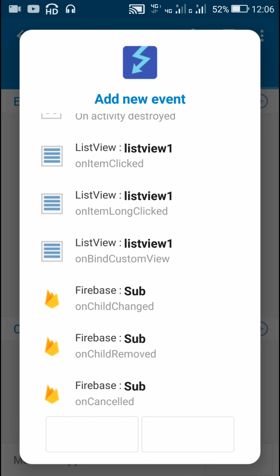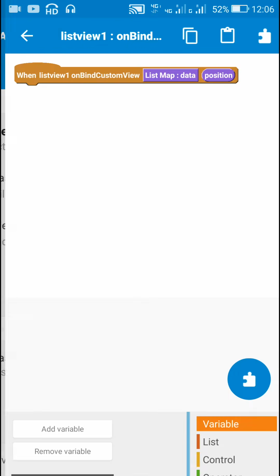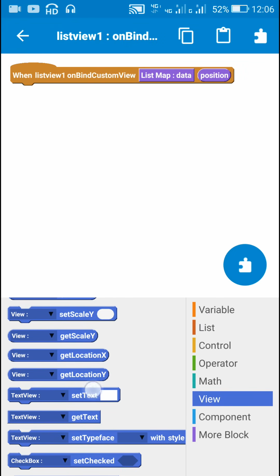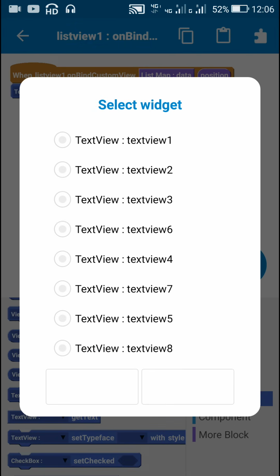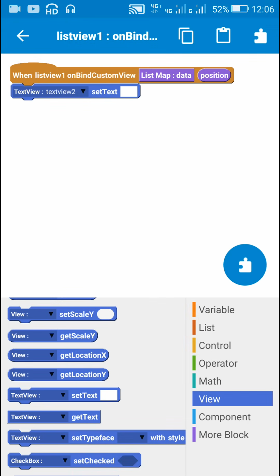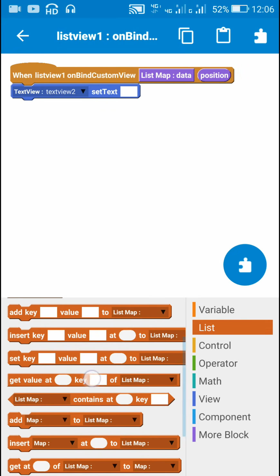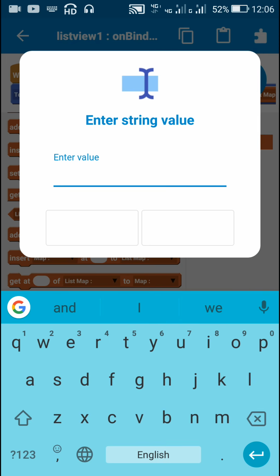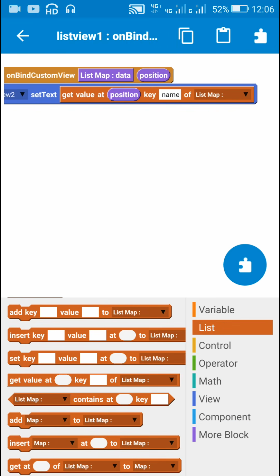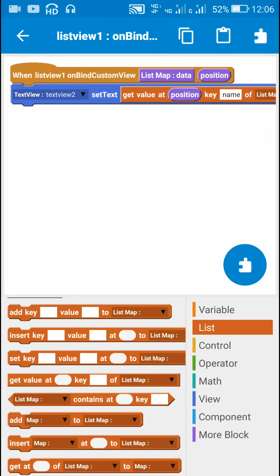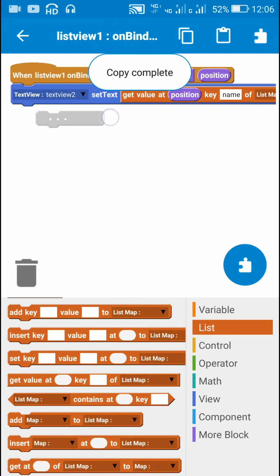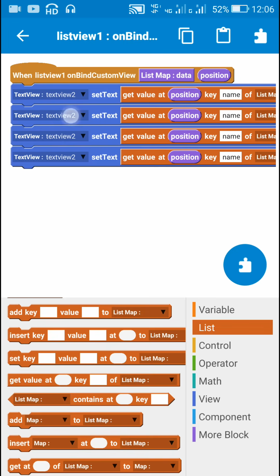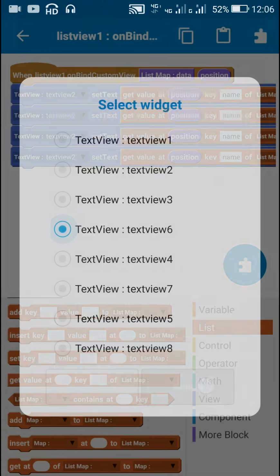In order to display the data, I will use onBind custom view event, and in this event I will set the text of the text views. Text of text view 2 will be get value at position, key name of list map, and similarly for other text views, which are text view 6, 7 and 8.